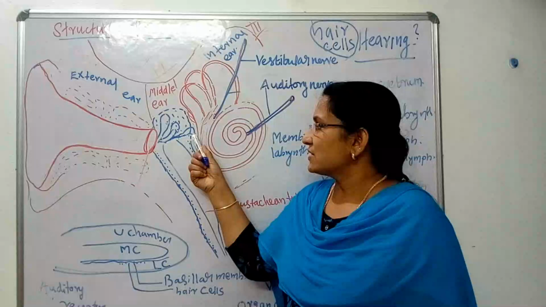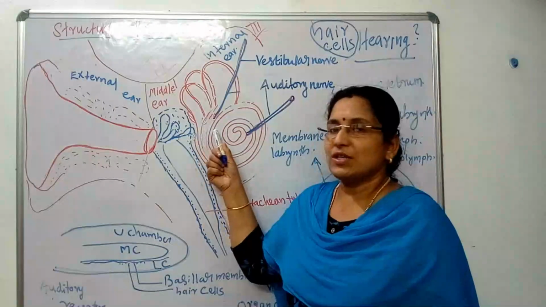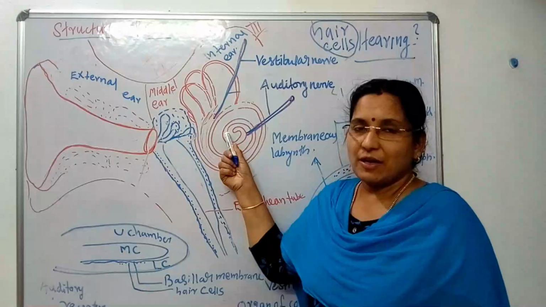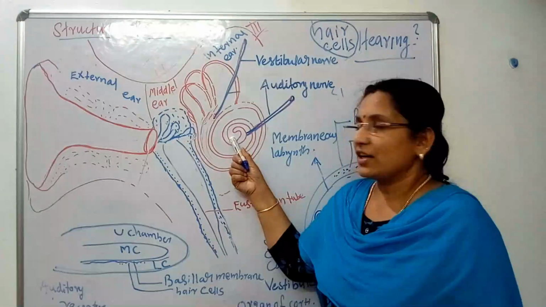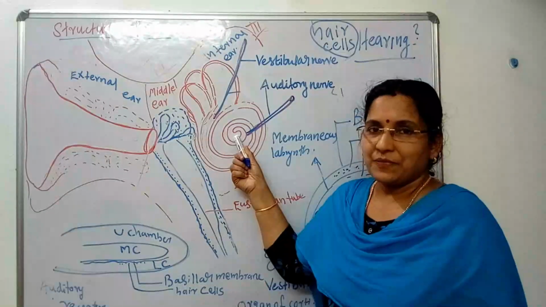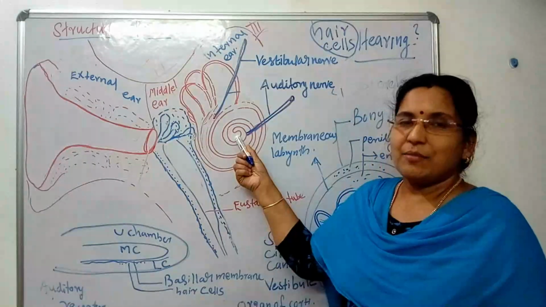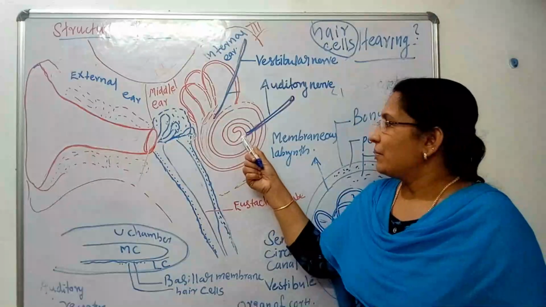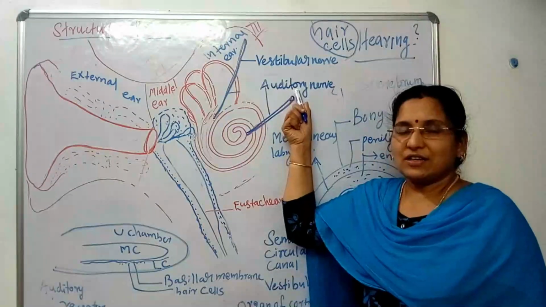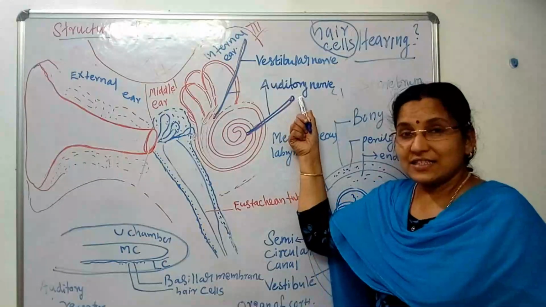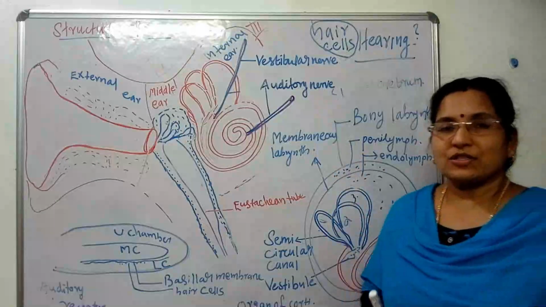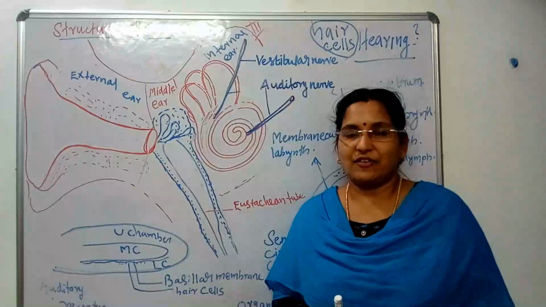Then it gives those vibrations to the endolymph. The endolymph is vibrated. Thus, the hair cells which are present in the organ of Corti are stimulated. Impulses are generated. Impulses are carried by the auditory nerve. The auditory nerve carries these impulses to the cerebrum. Thus, the process of hearing is effected.